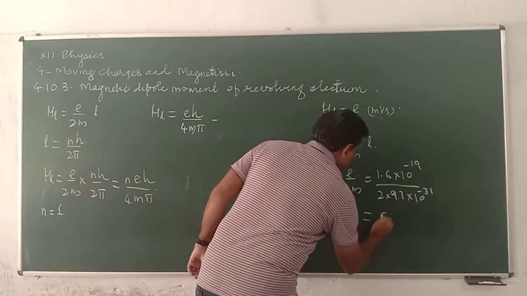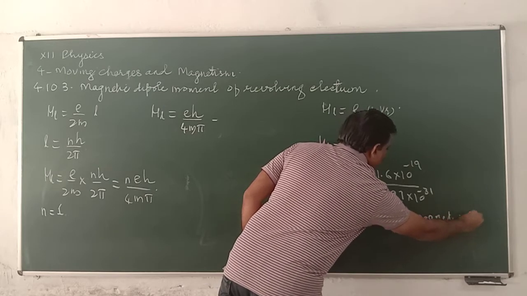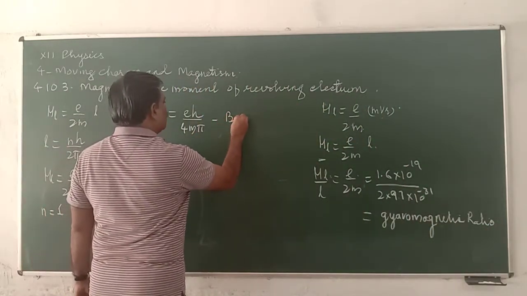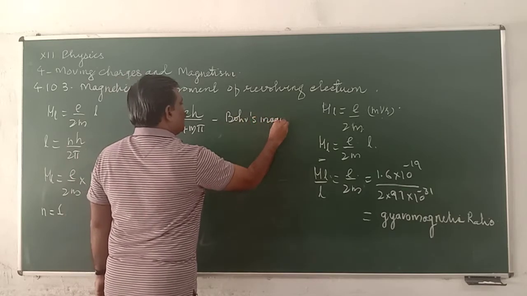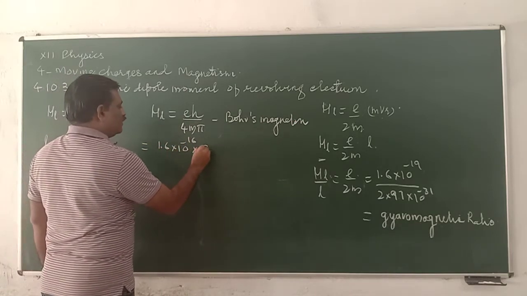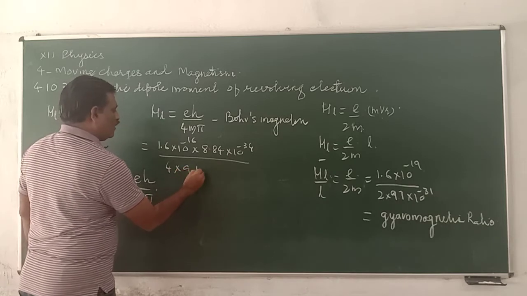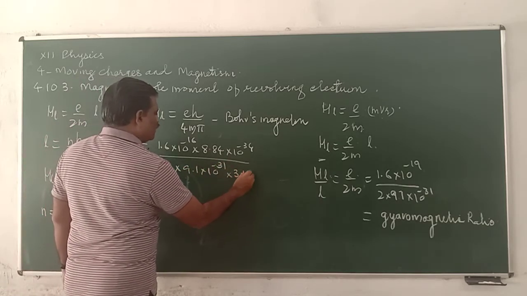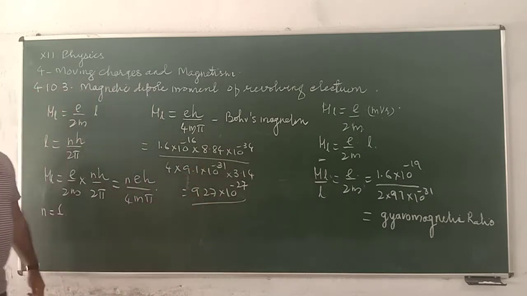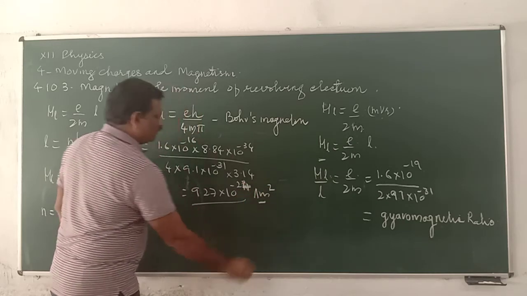This is known as Bohr's magneton, and the earlier ratio is the gyromagnetic ratio. The value of Bohr's magneton we can calculate: 1.6 times 10 raised to power minus 19 times 6.63 times 10 raised to power minus 34, divided by 4 times 9.1 times 10 raised to power minus 31 times 3.14, which becomes 9.27 times 10 raised to power minus 24 ampere meter squared.